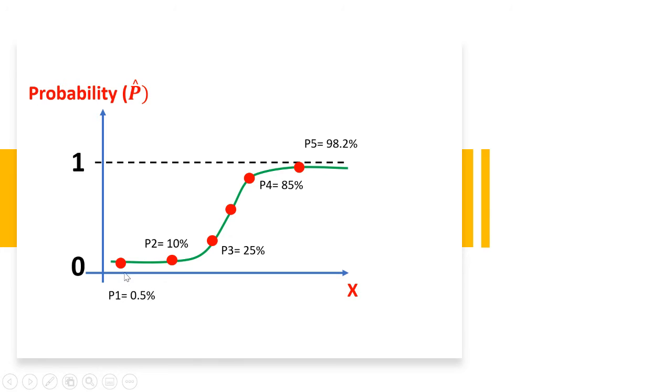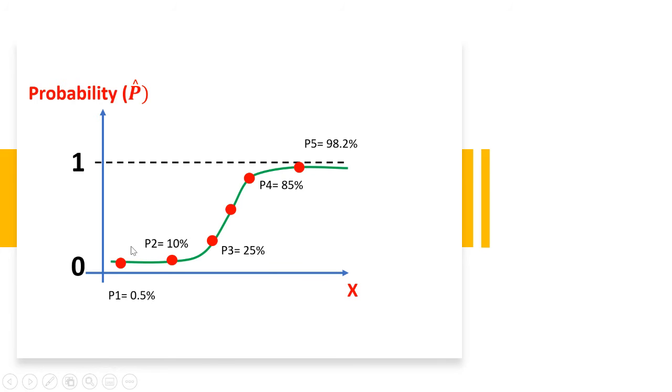Here we have some points. In point 1, the probability of the customer buying our product or not is 0.5%, which is very low. So we can say the employee with this salary will not buy our product, so we will assign it to 0.